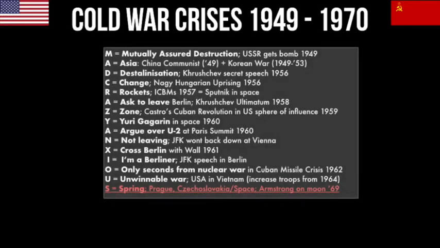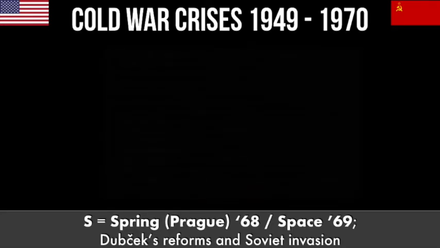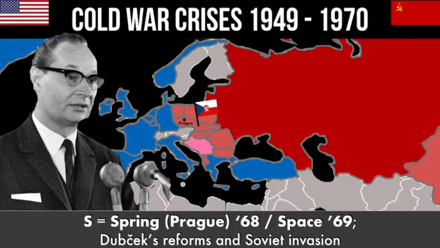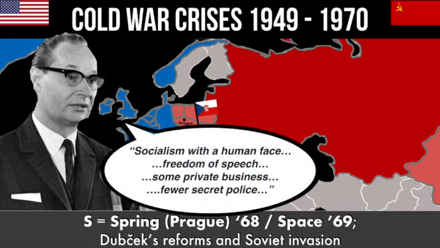Our final letter of anxious is S. There are two S's: Spring, the Prague Spring in 1968, and in 1969, the space race, America puts a man on the moon. And first of all, Czechoslovakia, another really important Warsaw Pact country, one of the richest countries in the Warsaw Pact. A new leader called Dubček arrives, promising to make the country richer, more democratic, and less repressive.